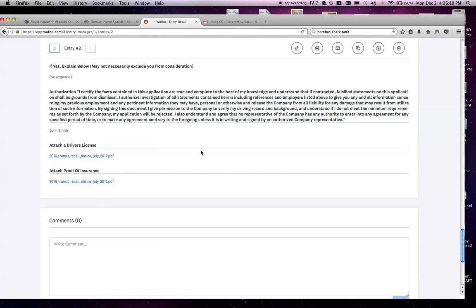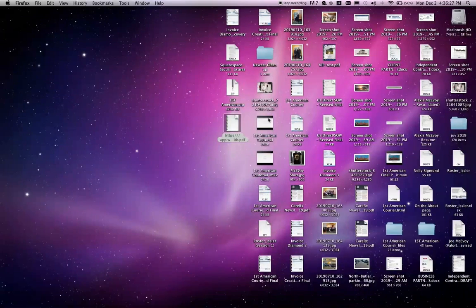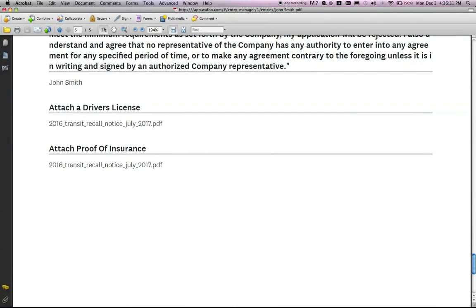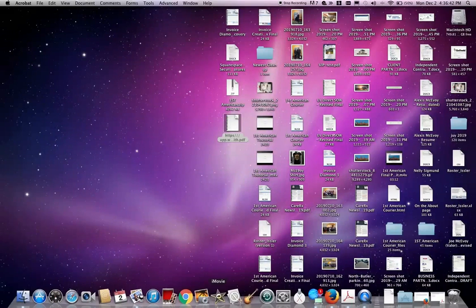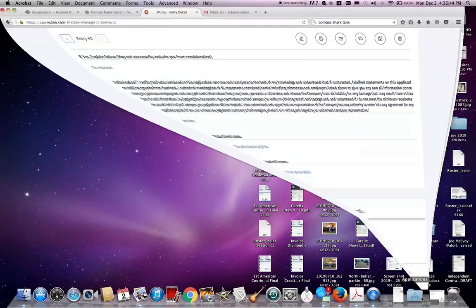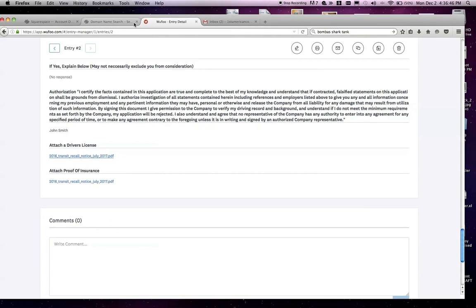I'm not telling you how to run what you guys are doing, but that just makes the most sense to me. But at least at first glance of getting the report or the application, you can see that it is attached. Or you can print this out and write in there that you need to get this information from the person. So, in a nutshell, that's pretty much what this product is. There's not a lot to it.